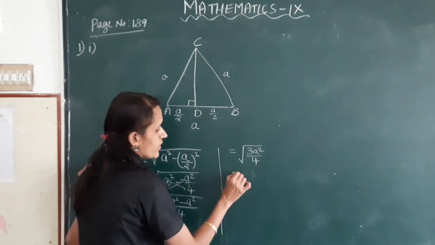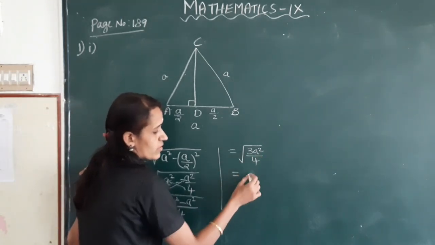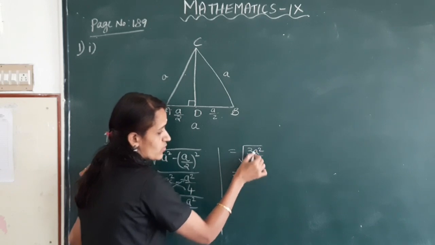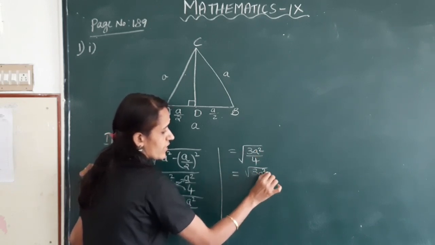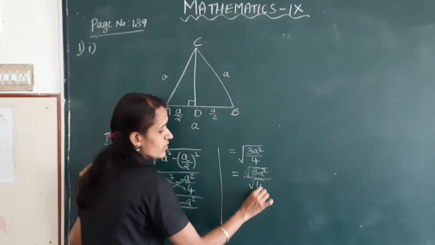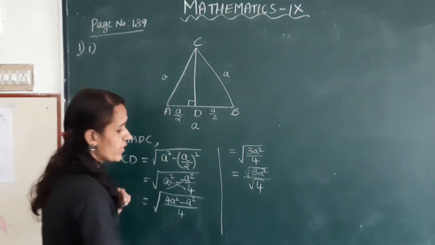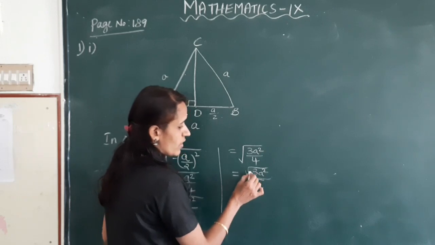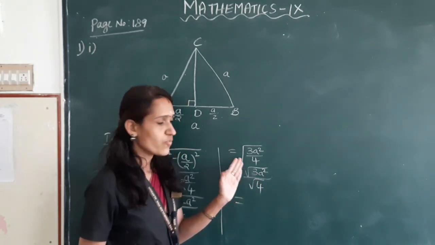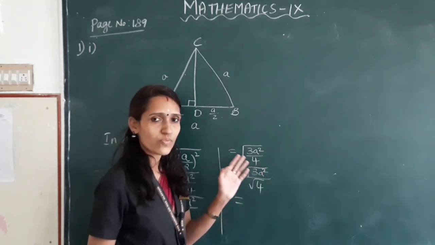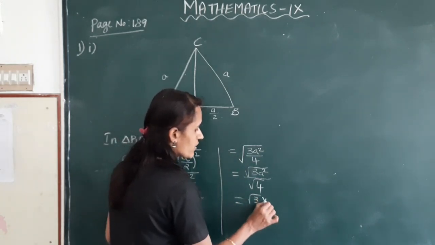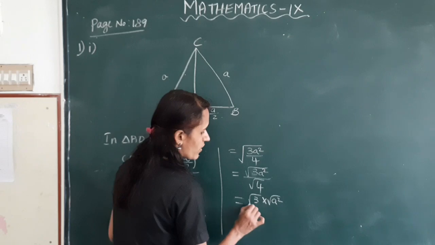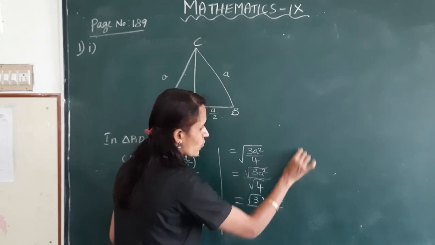Okay, next split this root. This can be written as root 3a square by root 4. Okay, this is equal to, again this is root of x into y form. Root of x into y is root x into root y. So this can be written as root 3 into root a square by root 4.